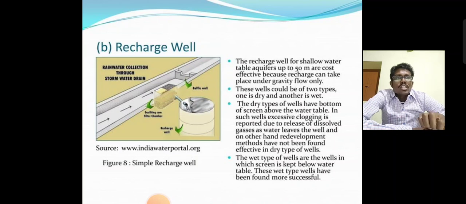In dry wells, the bottom of the screen is kept above the water table, and excessive clogging is reported due to the release of dissolved gases or the water level in the well. On the other hand, redevelopment of the well is not very effective for dry type wells. In wet type wells, the screen is kept below the water table. The wet type of wells has been found more successful.